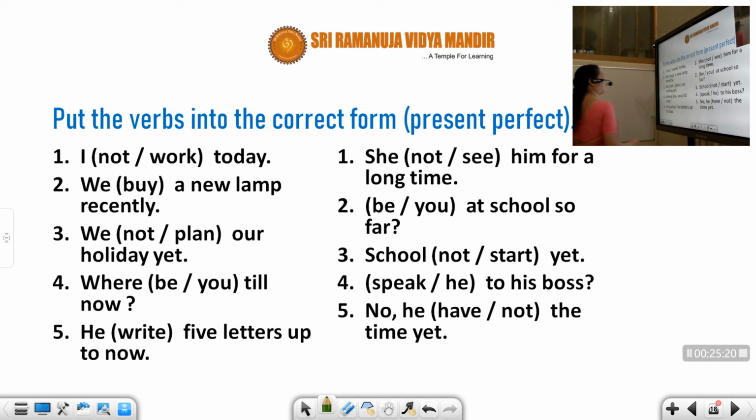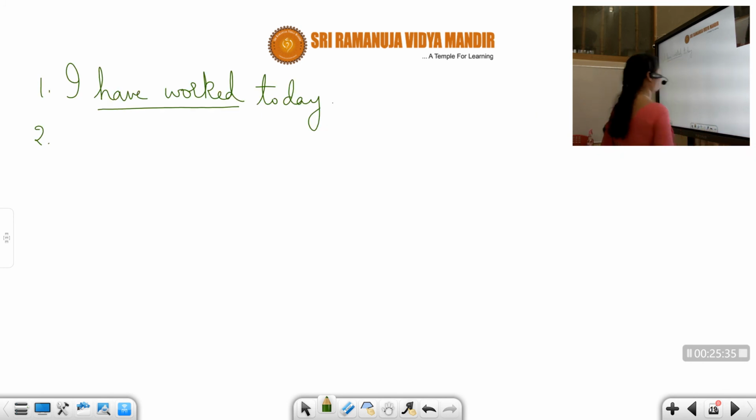Second one, the word is buy. We dash a new lamp recently. Recently is a keyword. We, plural, have. What is the V3 form for buy? Buy, bought, bought, buying.